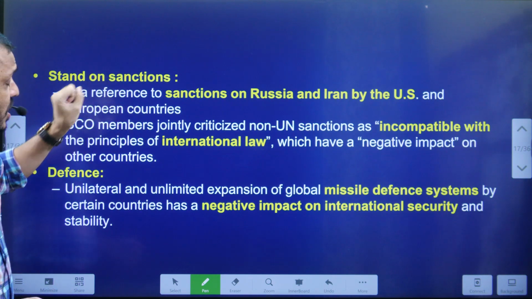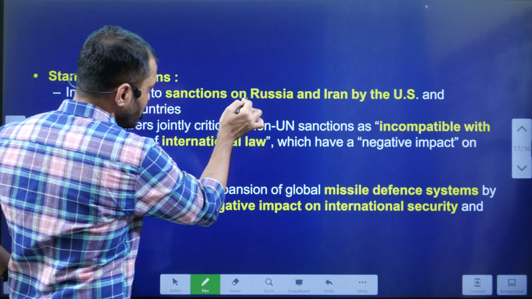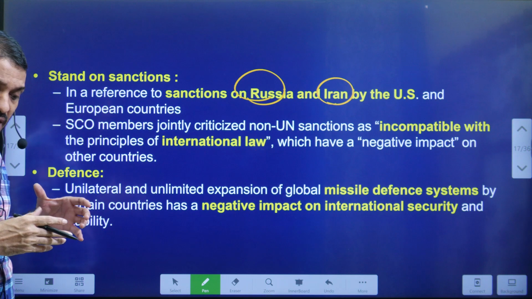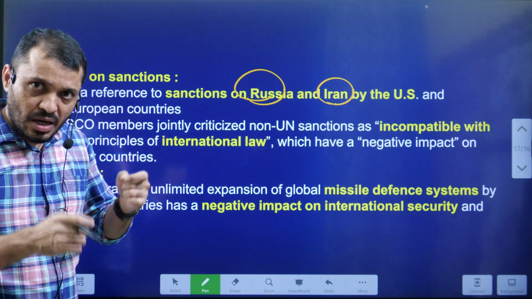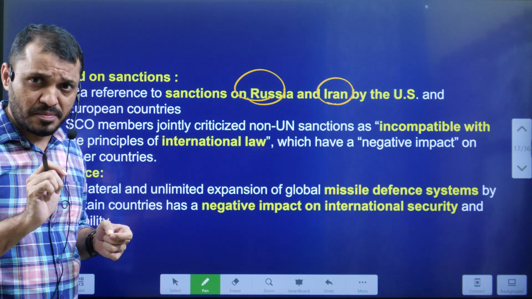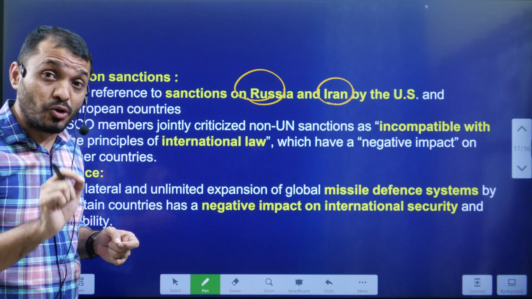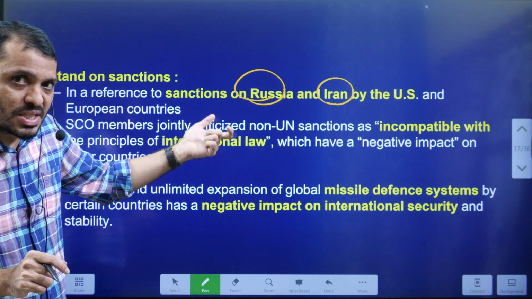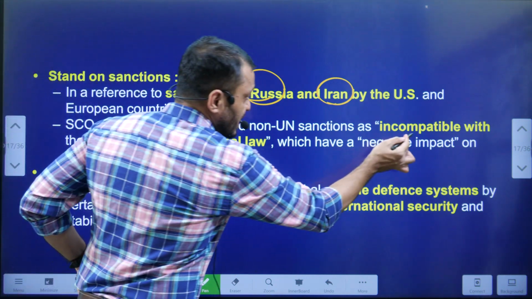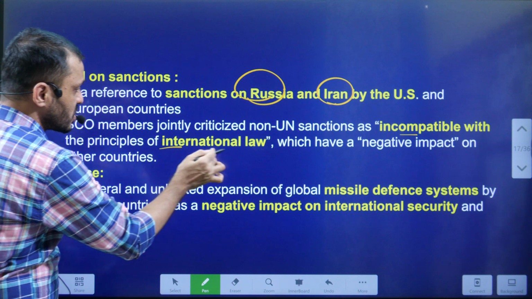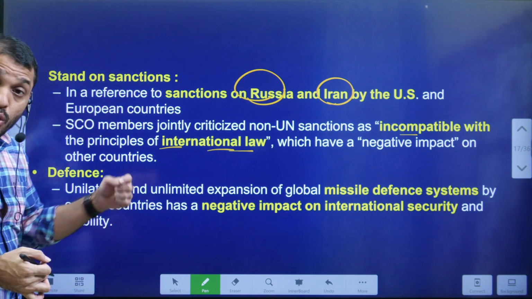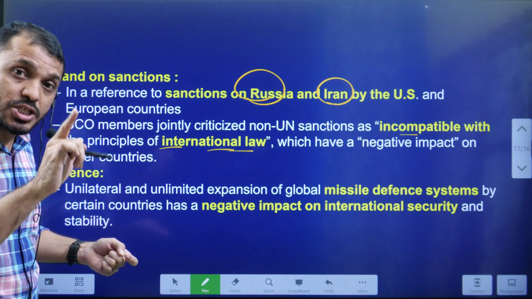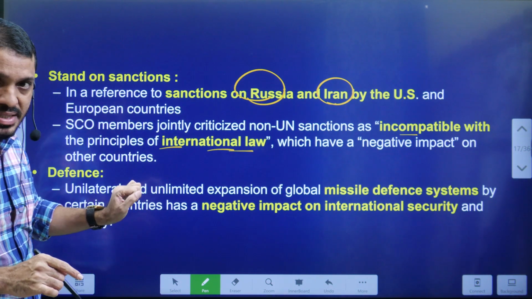Next, this organization, the SCO, also with respect to sanctions on Russia and Iran, is saying that if you want to impose sanctions on Russia or Iran, whatever the reason may be, the sanctions should be imposed by the UNO, not by a particular country. Because if a particular country imposes sanctions, that means it is incompatible with the principles of international law. Who has to control international law? UNO. Who has to implement the sanctions? UNO, but not individual countries.